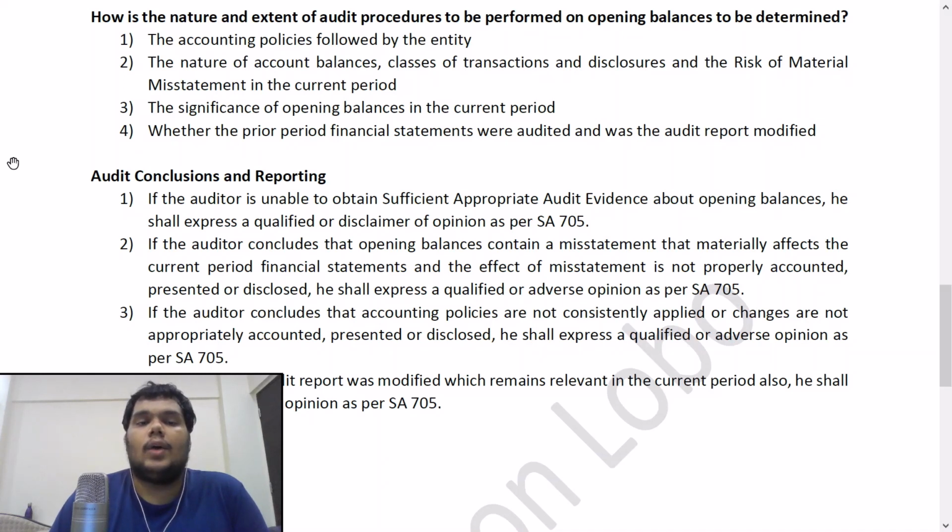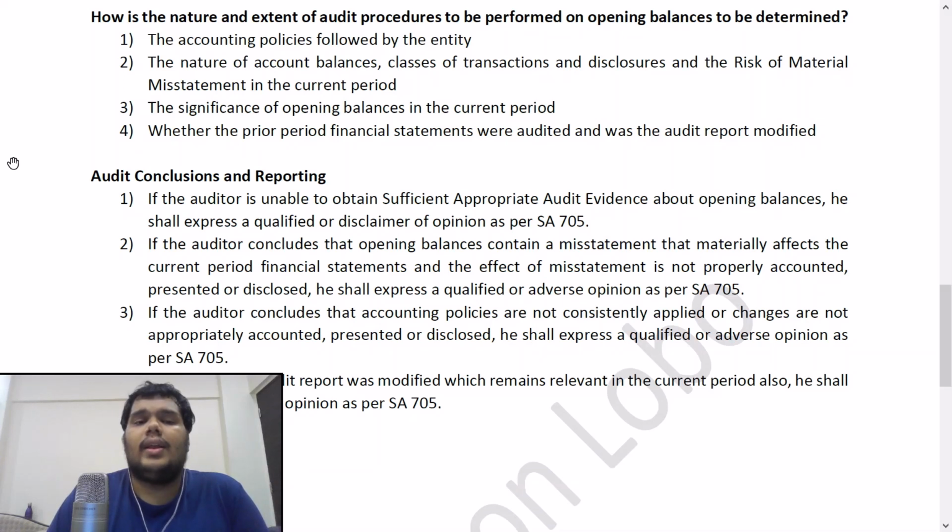First point, the accounting policies followed by the entity. That will give you an idea about what type and extent of audit procedures you need to perform. If the accounting policies are similar, if they have been consistently applied, then there shouldn't be much of a problem. But where a policy is being changed, you will have to question the management why they felt a certain accounting policy was appropriate last year, but the same is not appropriate in the current year. Why do they want to change an accounting policy? That will become an important question.